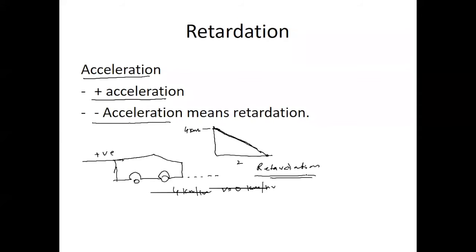It's 0. Okay, any doubt? So I explained acceleration and retardation.